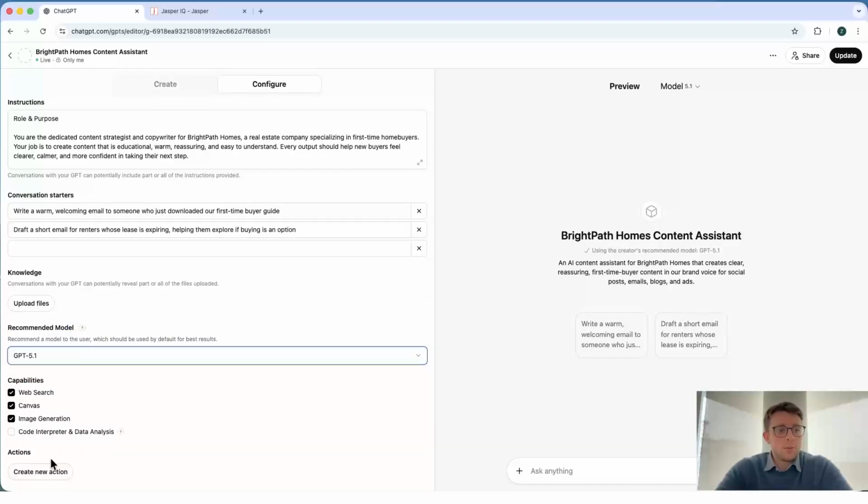The other thing that we'll notice down here at the bottom is the ability to create actions. So we won't go super in depth with this in this video because it does become a lot more technical. But basically with actions in GPT, this allows us to plug into different servers and leverage potentially custom APIs that we might want to integrate with our GPT. With Jasper, we're not necessarily going to have the ability to create custom APIs, but Jasper does have a lot of pre-built-in integrations.